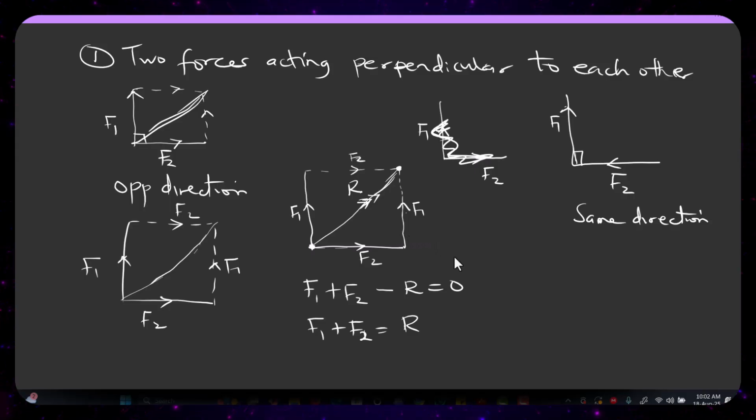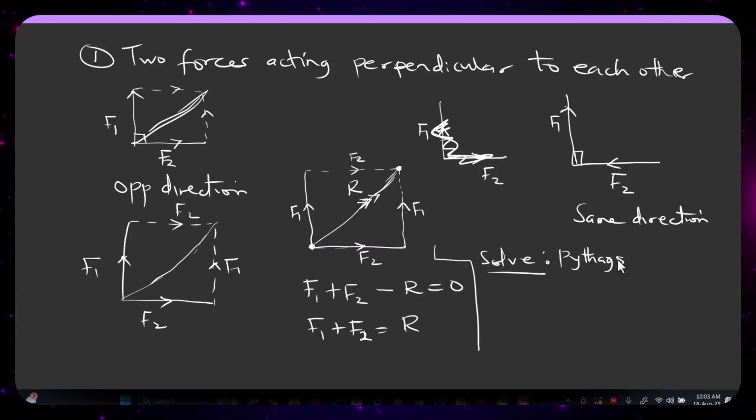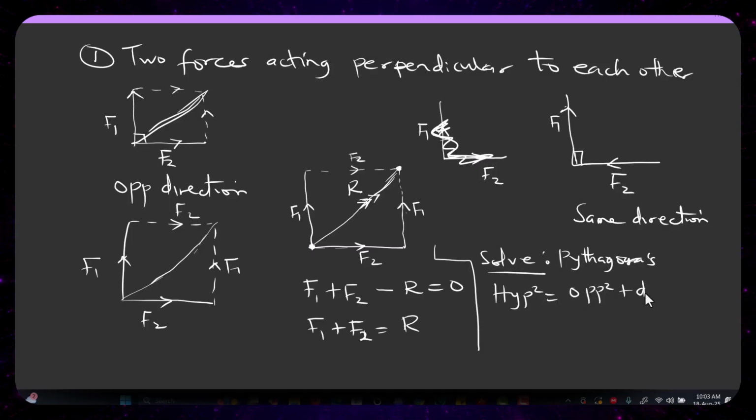What are you going to see in the exam now? If you are to solve this question in the exam, they will tell you that the only thing you are to use to solve this question, or any vector like this, is Pythagoras. So use your Pythagoras theorem, which says your hypotenuse squared is equal to your opposite squared plus your adjacent squared. That is exactly what we are expected to use.